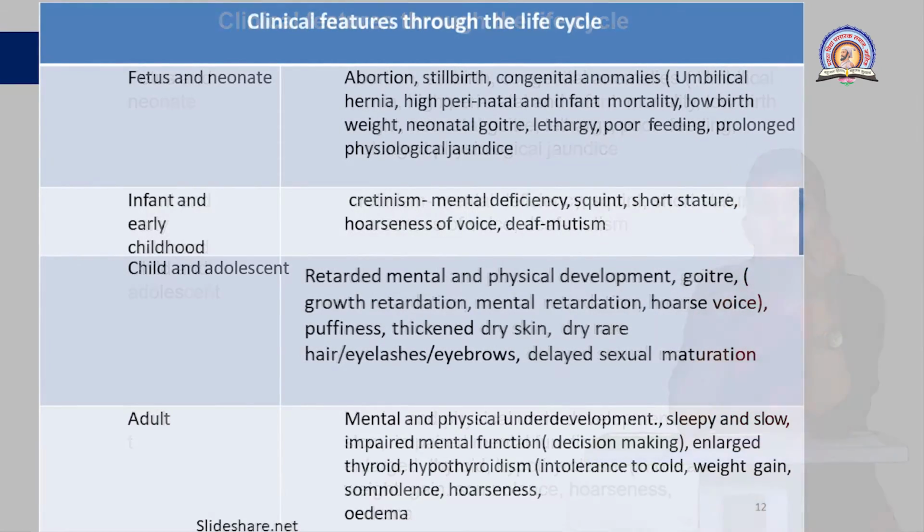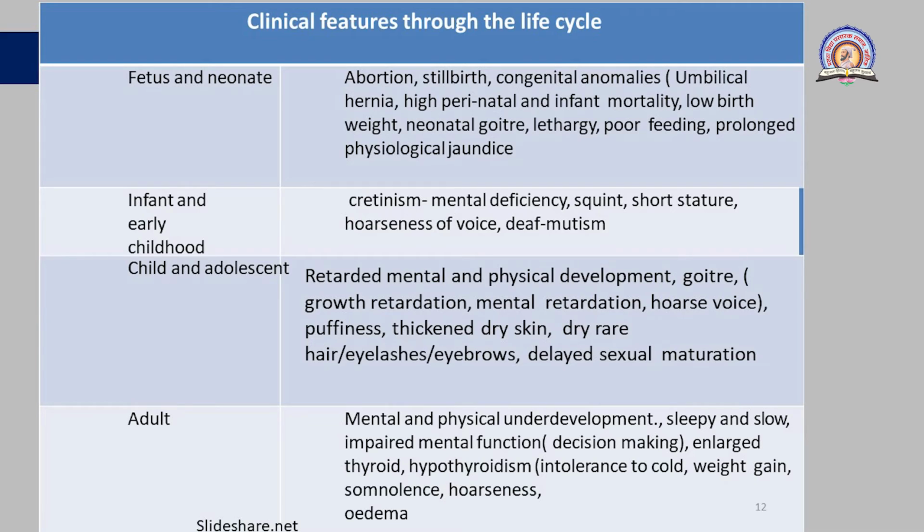Now here some clinical features are given through the life cycle, as we have already discussed the life stages which get affected by this iodine deficiency. In detail, in fetus and neonate we see abortion, stillbirth, congenital abnormalities, umbilical hernia, and high perinatal and infant mortality.